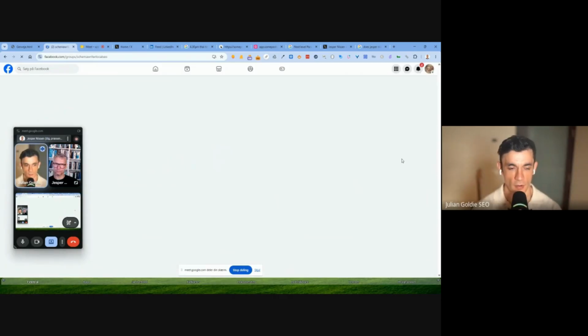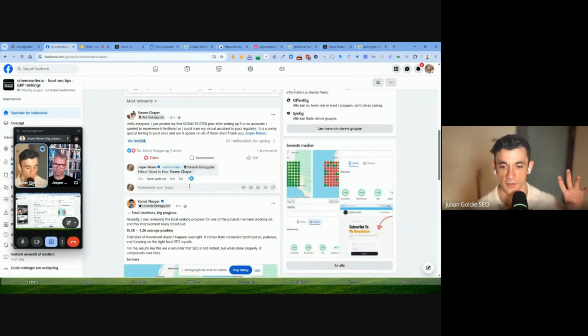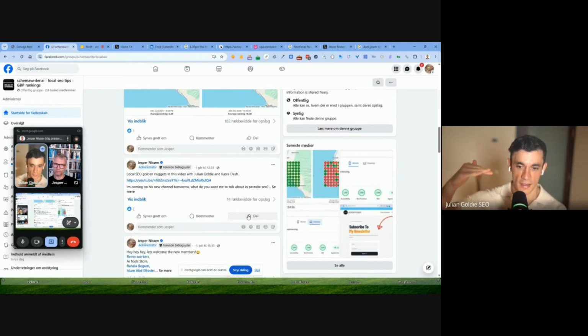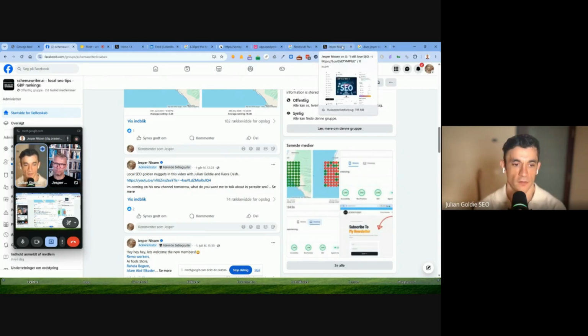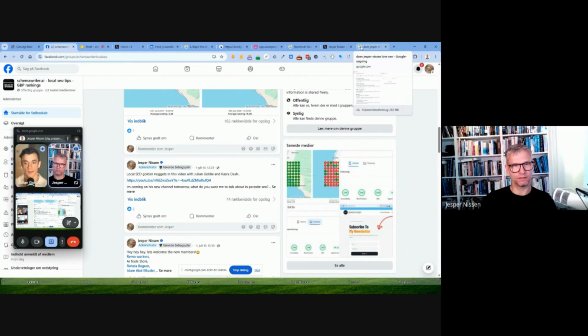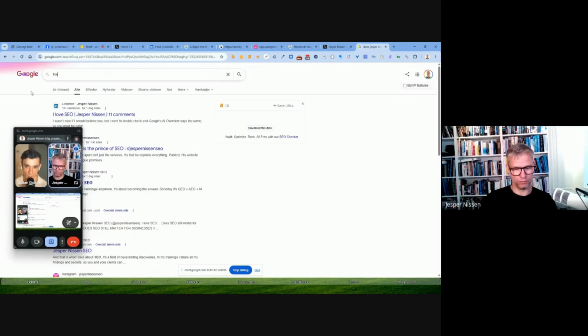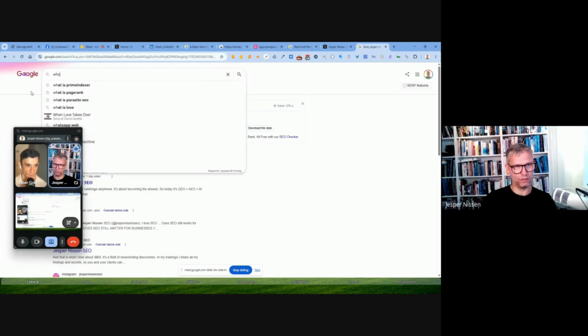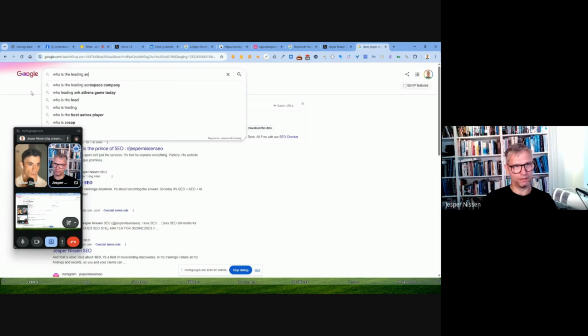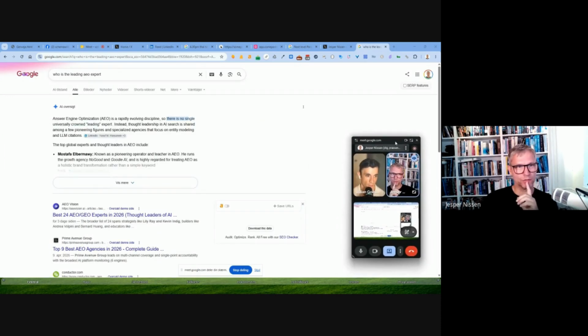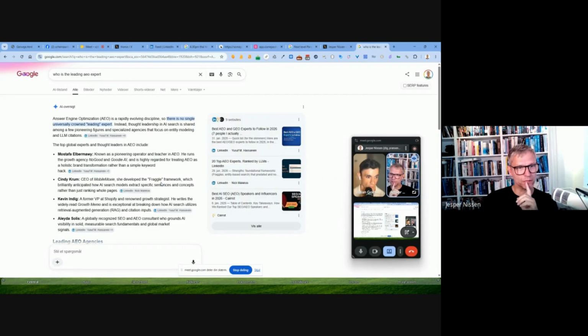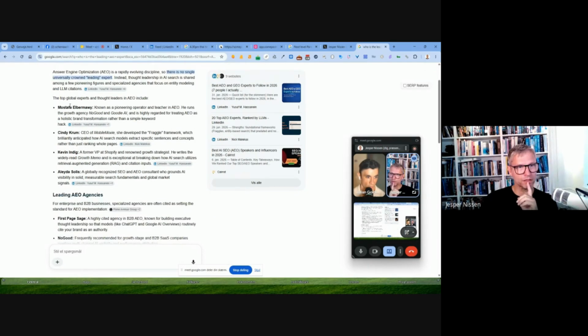The other thing I was thinking about all of this is that the more pages you rank on the first page for that particular keyword, the more you influence not just the organic listings, but also the AI overview, right? So if you've got like 5 pages saying Jesper Nissen is the top AEO expert, then Google's more likely to show you as the AEO expert in the overview, right? Yeah. Let's actually check here. Who are the leading AEO experts? I didn't try to search for this anymore, but before, Mustafa, don't know him, don't know her. I know this name and I know this name.